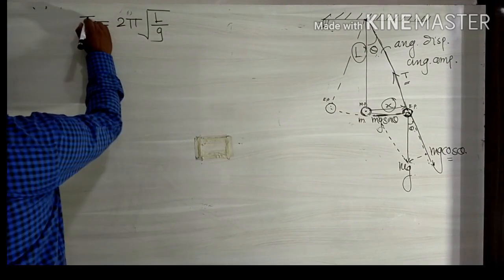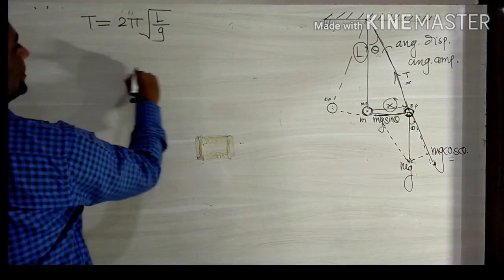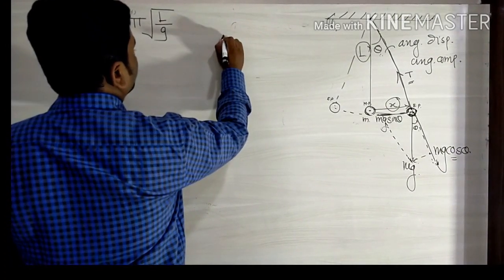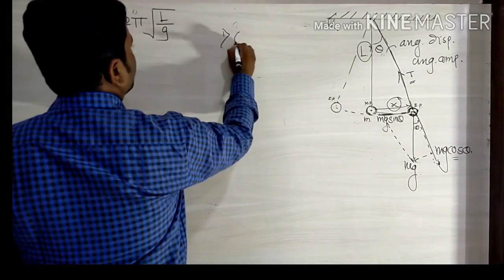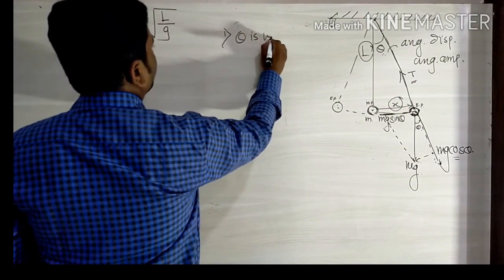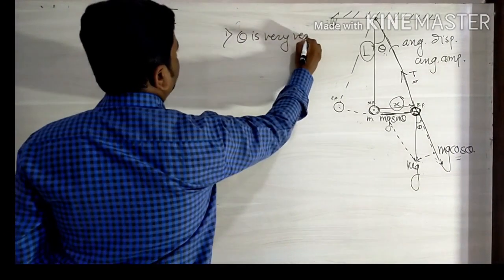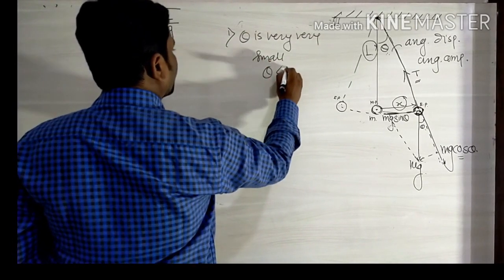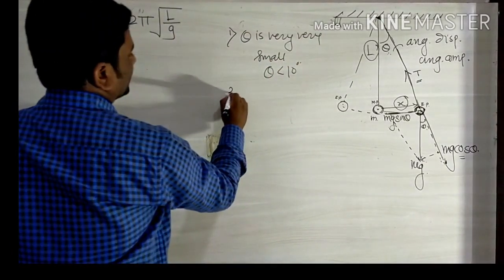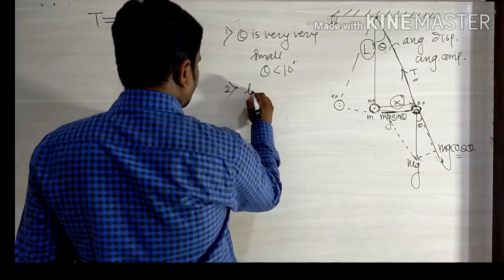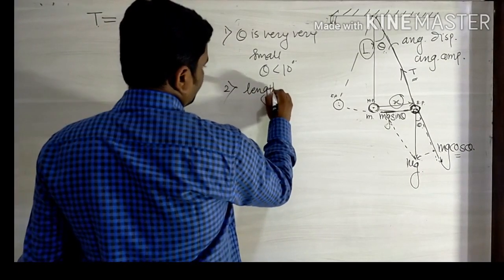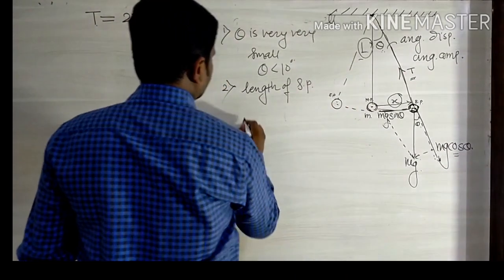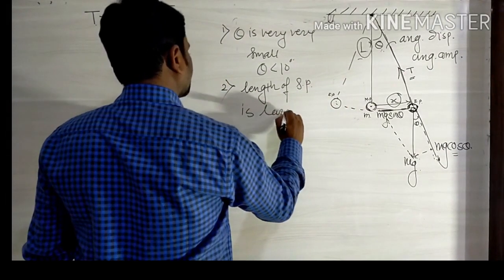In finding the period of a simple pendulum, we take three assumptions. First, theta is taken very small, less than 10 degrees. Second, the length L of the simple pendulum is large.